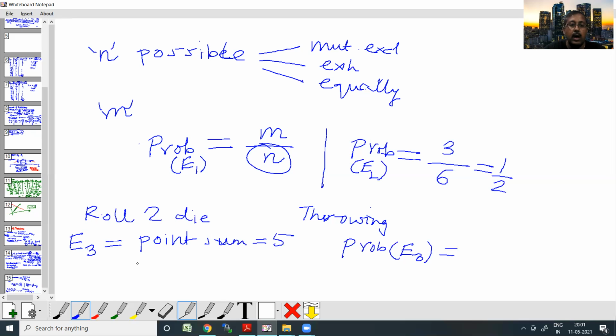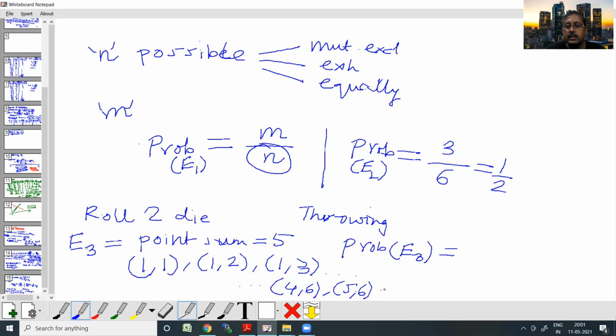Either it can be both ones, or it can be 1 and a 2, or it can be 1 and a 3. Like this it can go on, till it can be 4 and a 6, it can be 5 and a 6, it can be 6 and a 6.